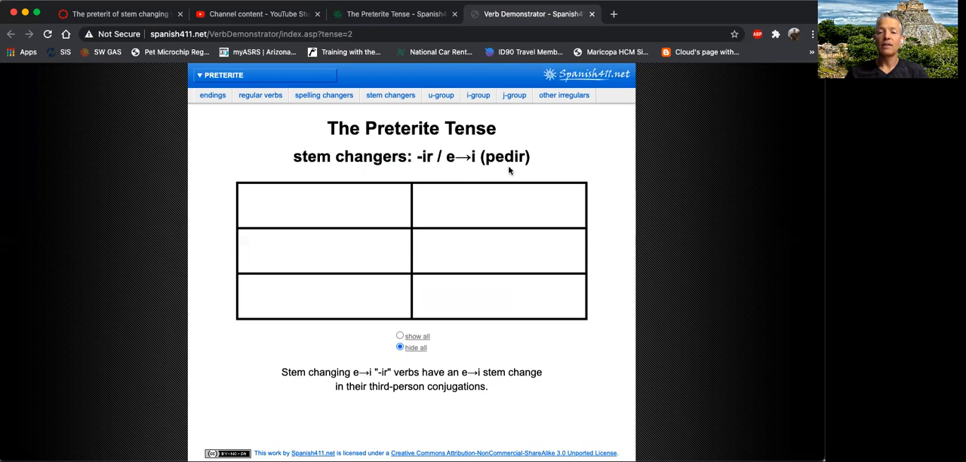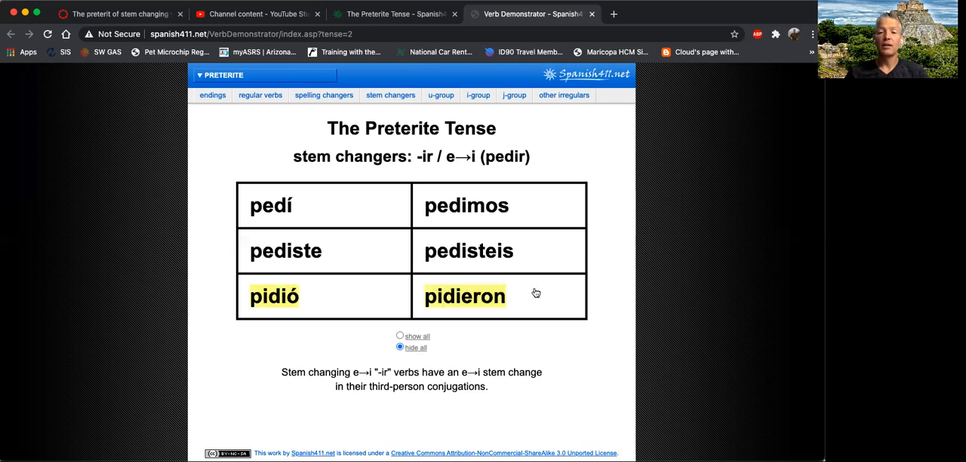Let's do pedir. Pedir changed from E to I in the present tense. What does it do in the preterite? Pedí, pediste, pidió, pedimos, pedisteis, pidieron. So notice again, only the third person will make that change from E to I, the sole of the boot. So far we have learned E to I stem changers.